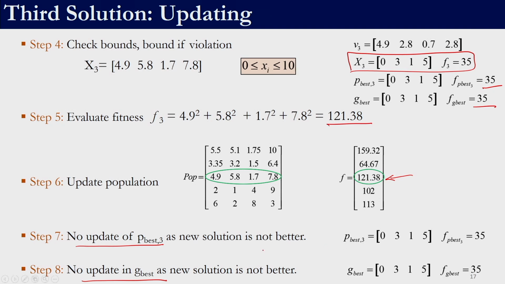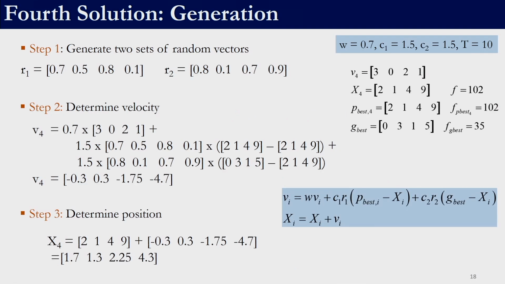So, I do not need to update P best 3 or G best. So, the previous value is retained. So, that is for the third solution. So, for the fourth solution, the velocity is again given, the position is known, the P best is known, the